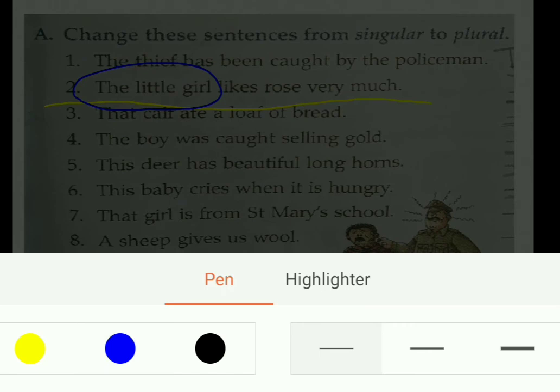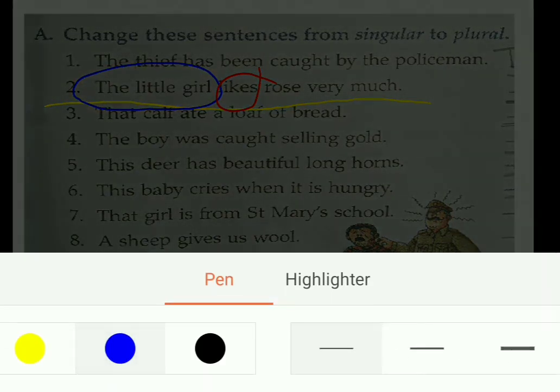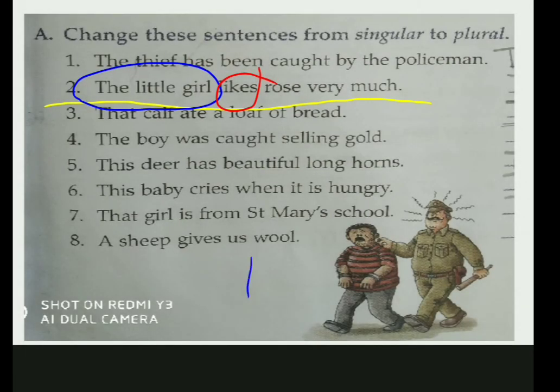Okay, and which is the verb next to it? Likes. Now, as I said, when we talk about singular, we add s after the verb, right? Now, if we want to write the plural form of the verb in present tense only, we remove s, right?